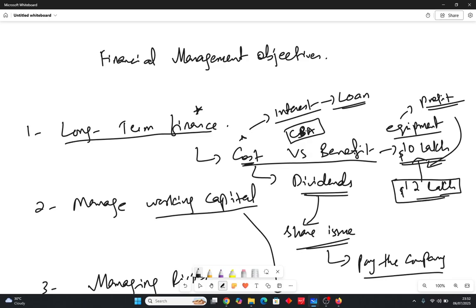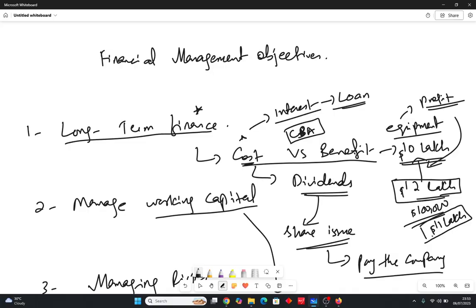Okay, it seems feasible, but the question arises, sir, have we given some interest? Let's write it down, that the interest is 1 lakh dollars. So still I am earning 11 lakh dollars, which is going into my pockets, and I'm assuming that this is my profit. So 11 lakh dollars of profit after taking 10 lakh dollars of loan is something good for the company. So ultimately you have to look for the options. One more thing I want to mention here is that there are certain options. We have to go with the option which has the lowest cost and the highest profit, that means the highest benefit.